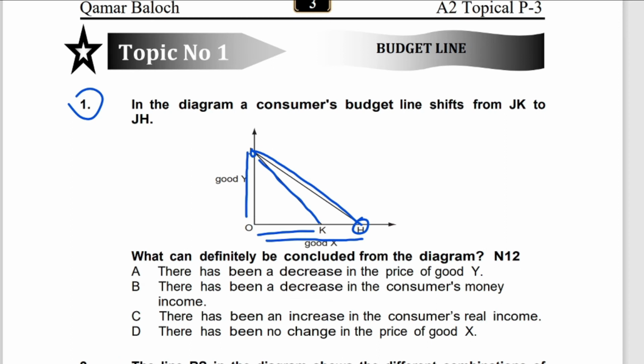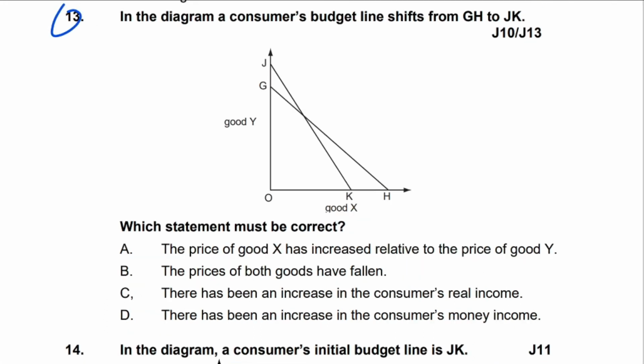And whenever we talk about consumer's purchasing power, we talk about real income of the consumer. Real income means purchasing power of the consumer. So there has been an increase in the consumer's real income. C is the correct answer. Okay, so this is the next question which I am going to discuss.